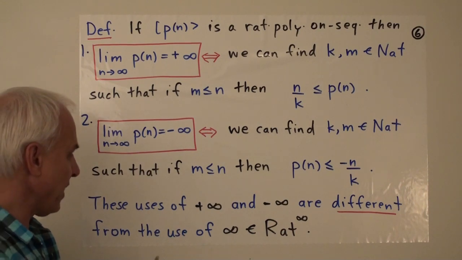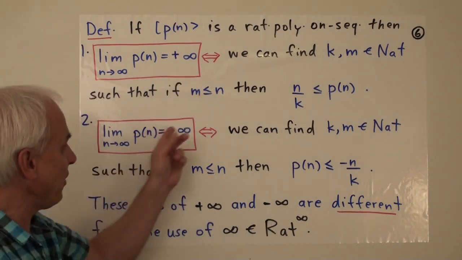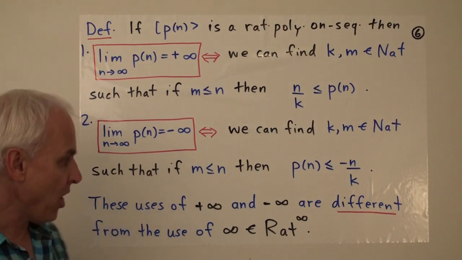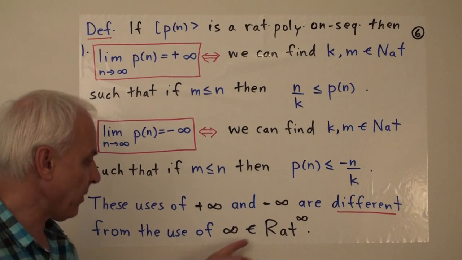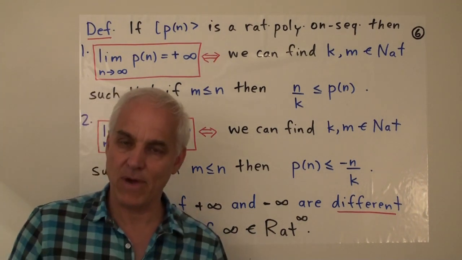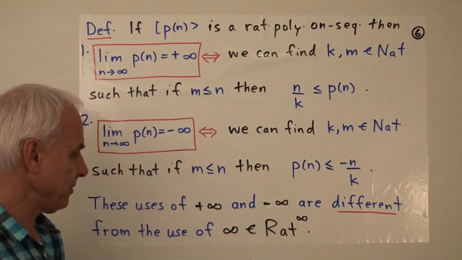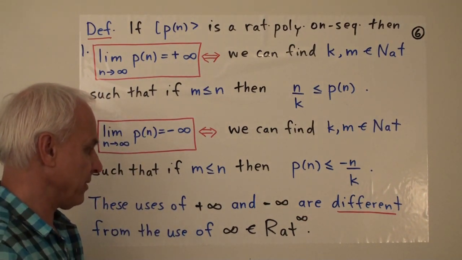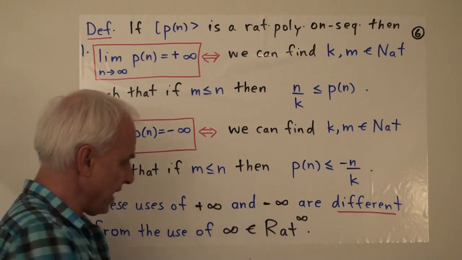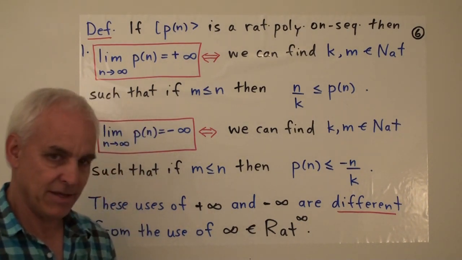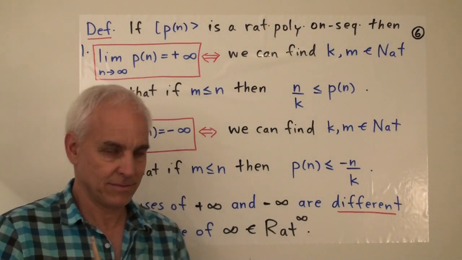And I just point out again that these terms, plus infinity and minus infinity, that are on the right-hand side here, are different usages from the infinity that we defined when we were talking about the extended rational numbers. It's a different kind of meaning. And I'm hoping that this plus sign and the minus sign that we put in front of things make it more clear that that's the case.